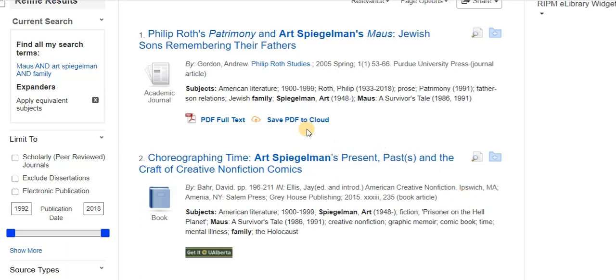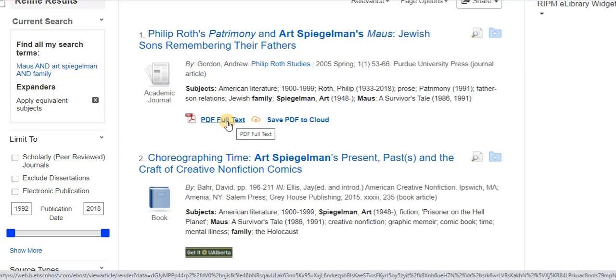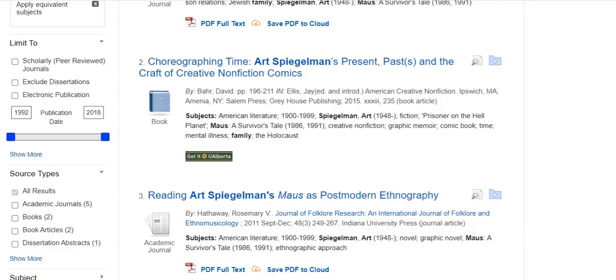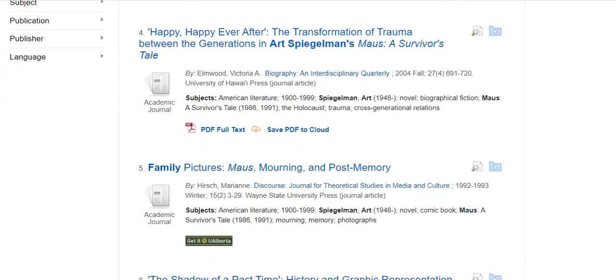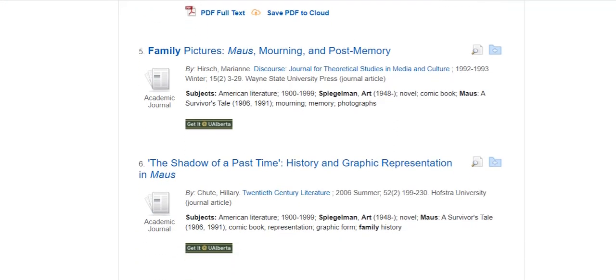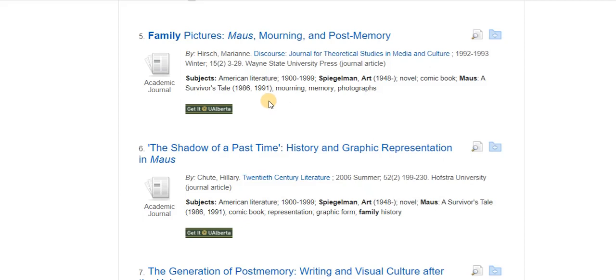I also want you to notice that there are full text options available for some of these articles. So for the first one, we have a PDF, and if we open that up, we'll see the article. In some cases, we may also get an HTML file, but then some of them you'll notice have this Get It At U Alberta green box.